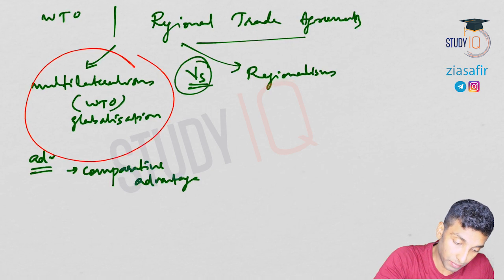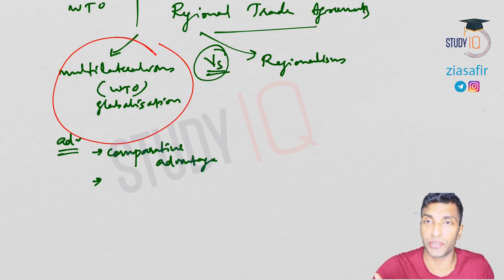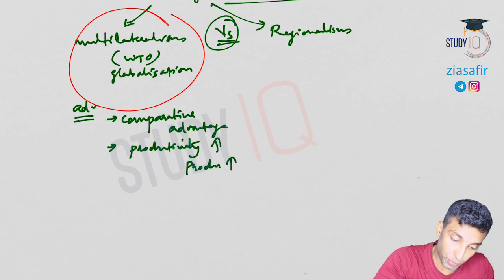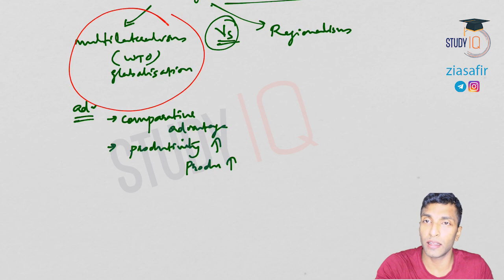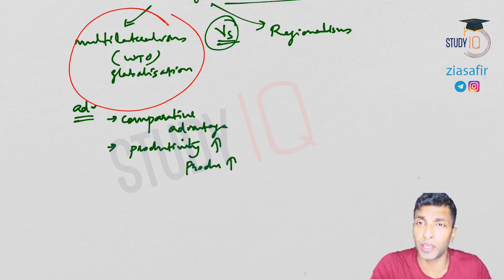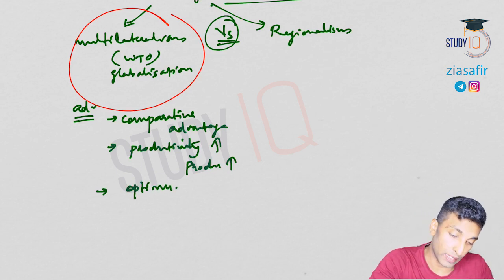Comparative advantage. Then productivity will increase, production will increase, because world trade is increasing. Production increase means growth is there. That means unemployment can be reduced, and poverty could be reduced. All these are the advantages. National income will increase. When national income increases, per capita income will increase. When per capita income increases, the purchasing power of people will increase. So all these are considered a good situation. Then optimum resource utilization.